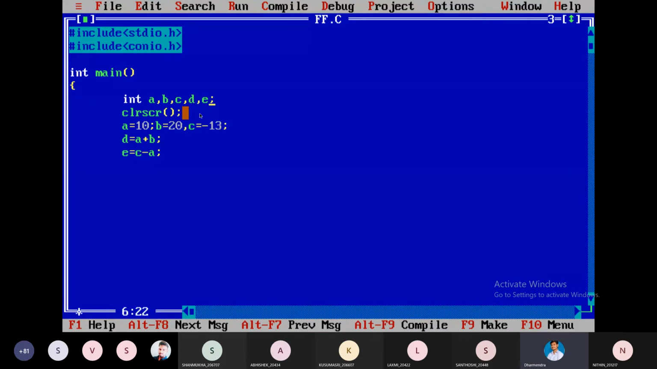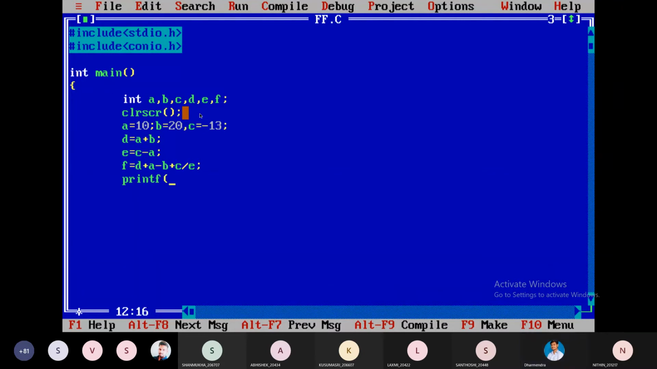Arithmetic expressions also I can evaluate. Here I am taking F is equal to D plus A minus B plus C by E. Now let us print the values.